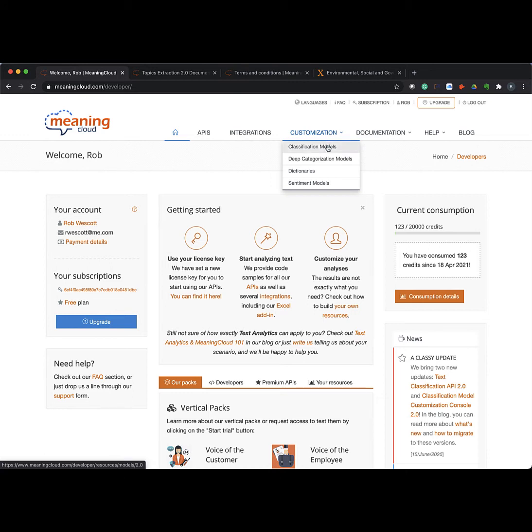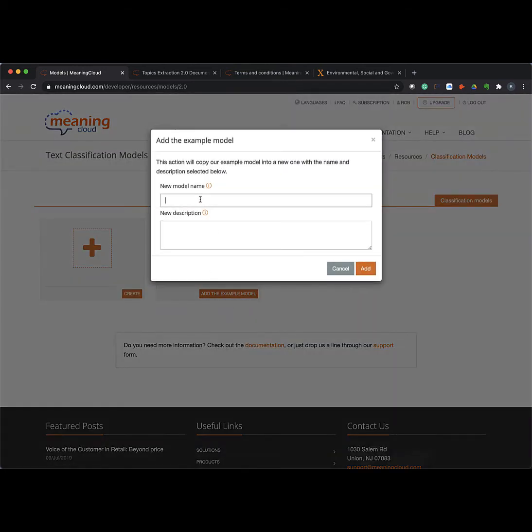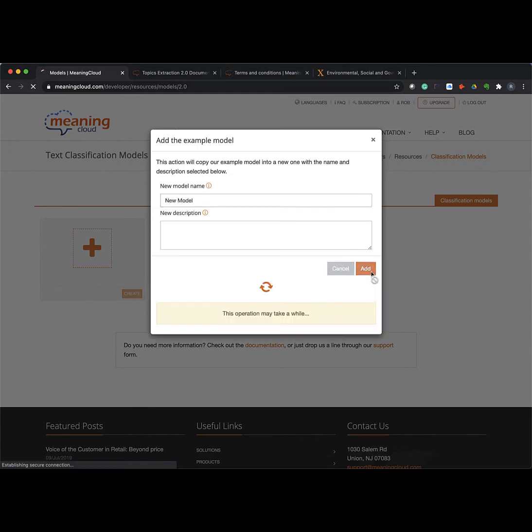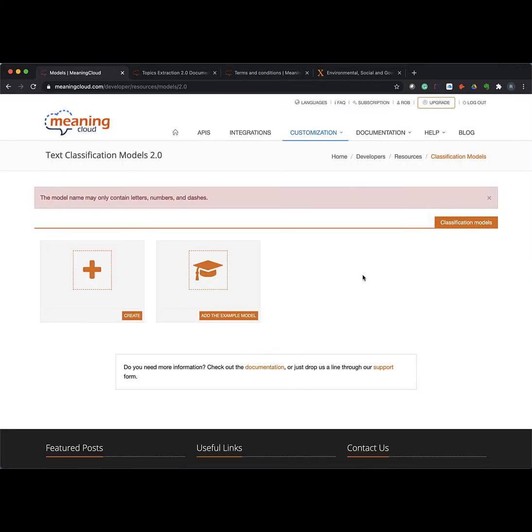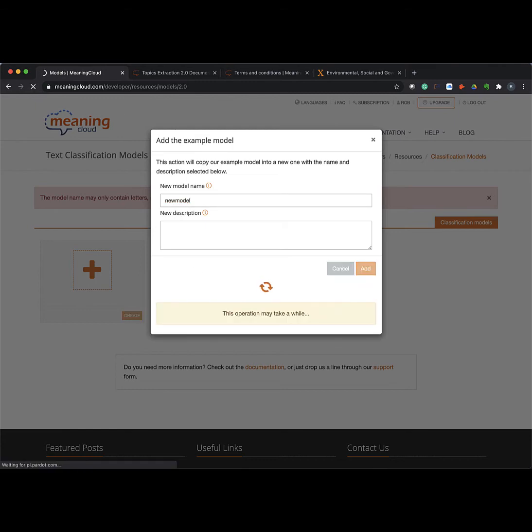So here, for example, there's classification models. And let me just say I want to add to the example model and do a new model. And remember, my free account only allows for one. Okay, I did spaces. I apologize for that. So we'll call this new model.